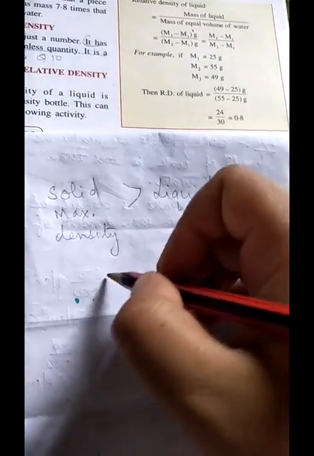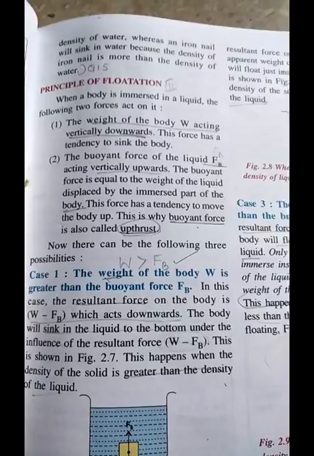Then liquids are less dense as compared to solids. Then gas has the least density because its molecules are very loosely packed. So in case of density, solid has maximum density, then liquid, then gas.